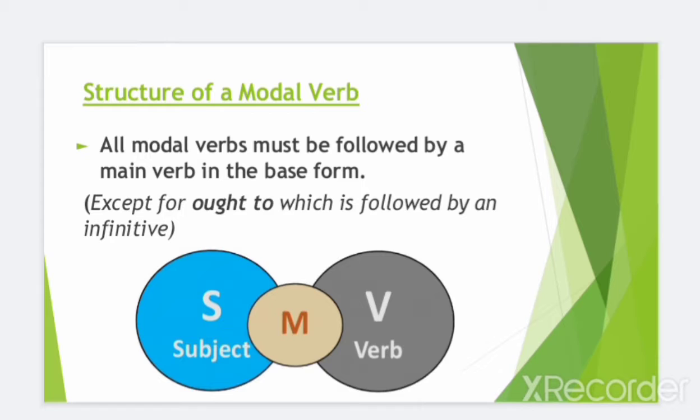Now let us look at the structure of a modal verb. All modal verbs must be followed by a main verb in the base form, except for ought to. This is a modal, ought to, which is followed by an infinitive. Now let us look at the graphic representation of the structure of a modal verb. Here first we see subject, then there is modal, then there is the main verb.